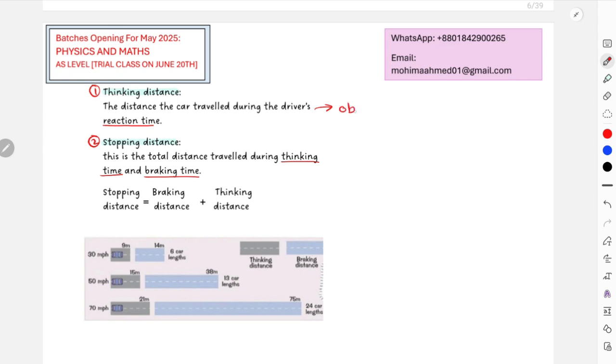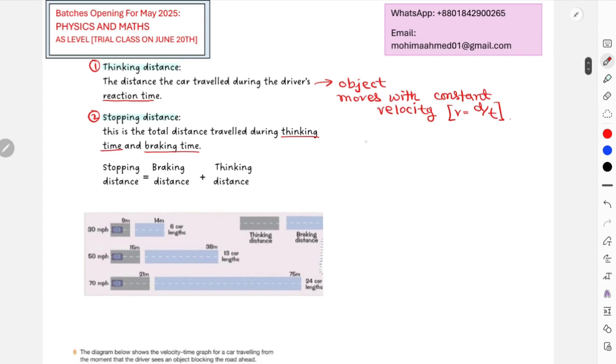That means for your thinking distance section, you should use the equation v equals d by t to calculate the time or distance or whatever you need. And for your braking distance section, one minute.